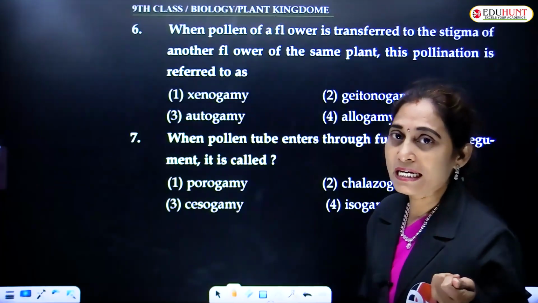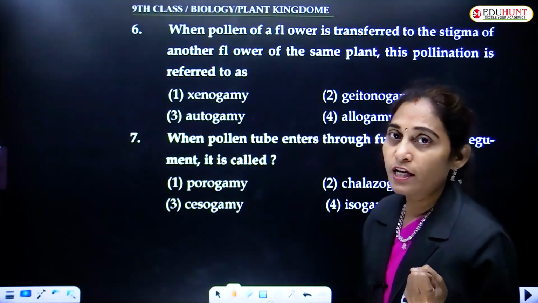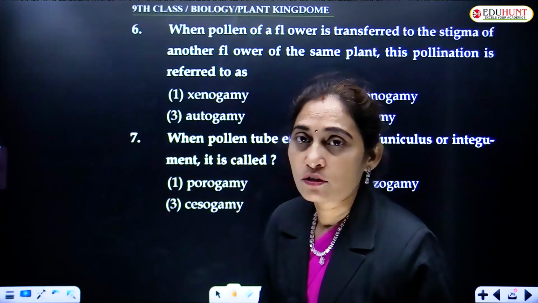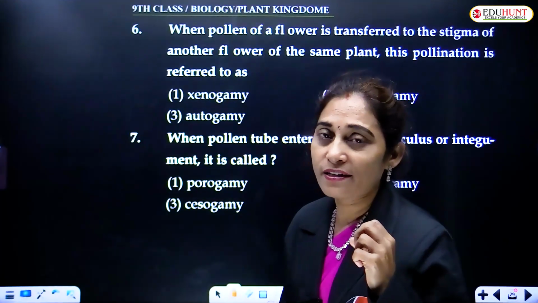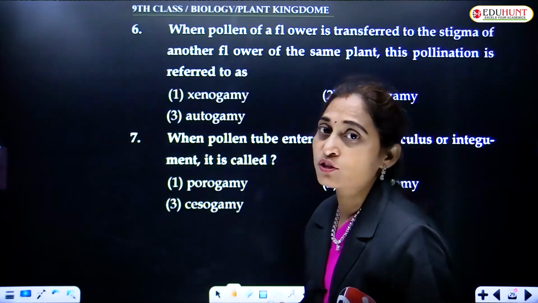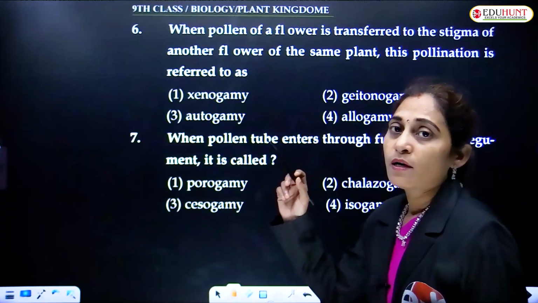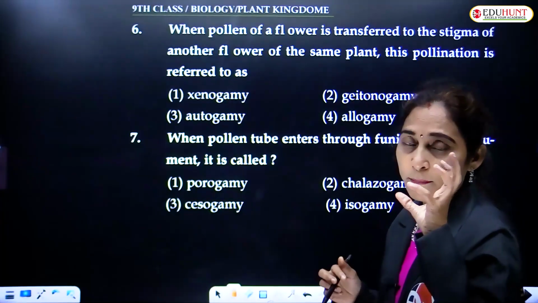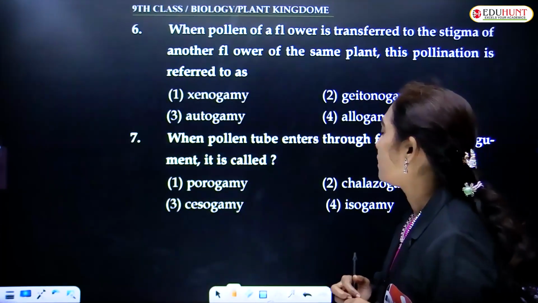That is male structures, what we call male gametes. The male gametes are carried by the pollen grains only. The male reproductive structures reach the female reproductive structure, that is stigma, that is the receptive part of the pistil